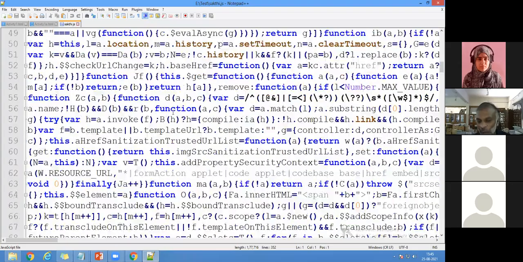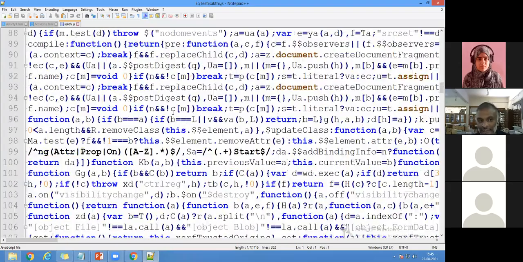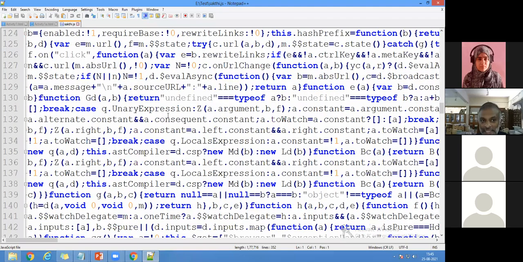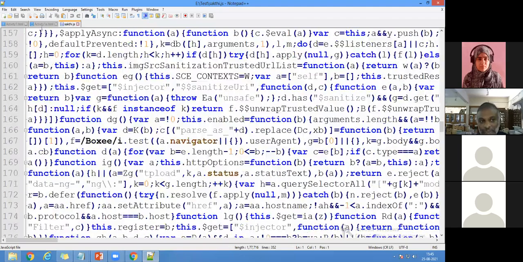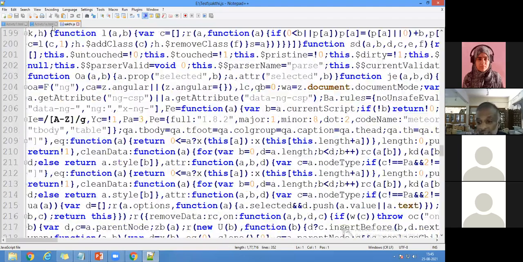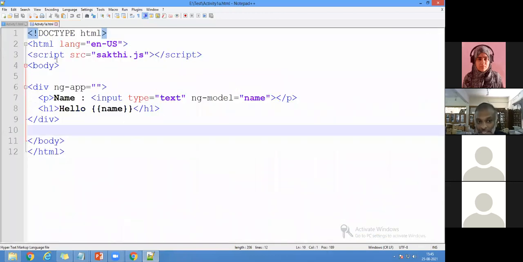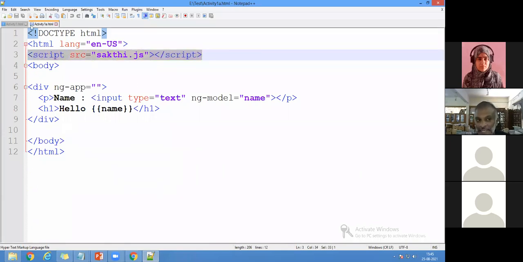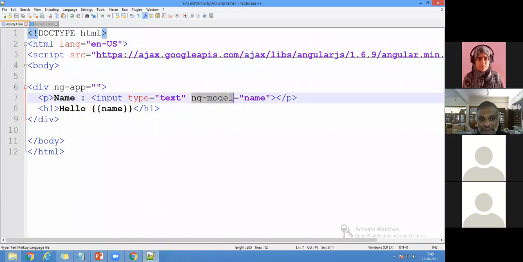You see, this is the code I have downloaded, and I saved the script file name as Sakti.js and the HTML file name as activity1a.html. So now you can see the script source of Sakti.js. So offline, I am able to do the same program. But you can see the script here. I have written the script as Sakti.js, whereas here I have written the script as Google. You can see the entire link is there.